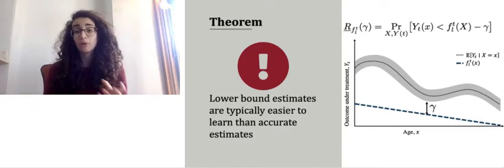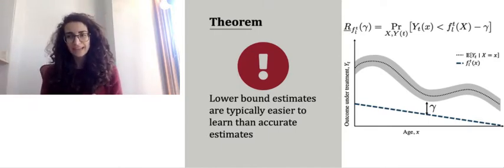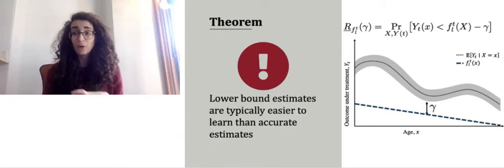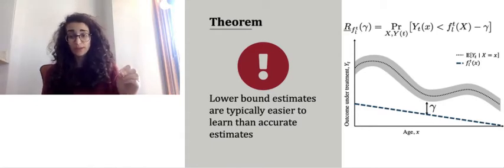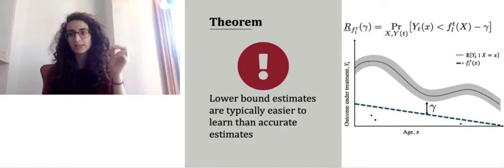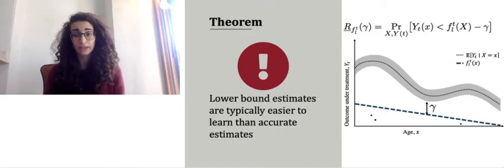This gamma will play an important role in our theoretical analysis. It can be viewed as a measure of confidence. The larger the gamma, the more confident we are that we accurately bound the observed outcomes. We may require that the observed points in the training data all be correctly bounded, or we can allow for some violations, such as these 3 scattered points, which are clearly violating the lower bound.